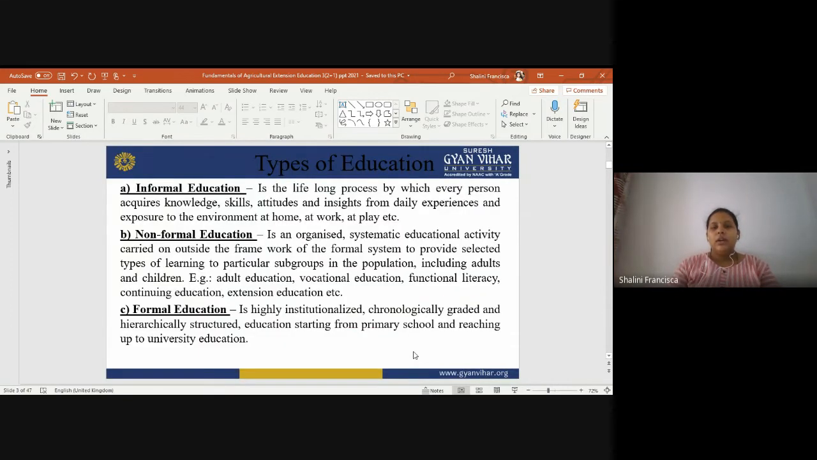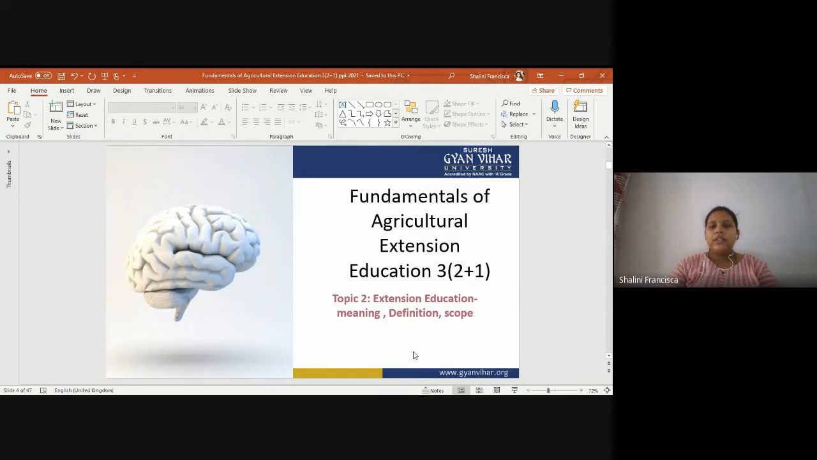I hope that you have understood the function and how education is correlated with extension. In the next lecture, we will talk about what extension is, how it is going to help for the future scopes they have, and how it is going to enhance the extension worker or the people of the rural areas.